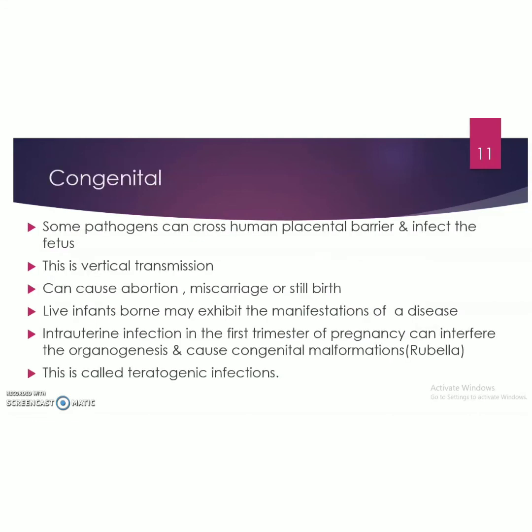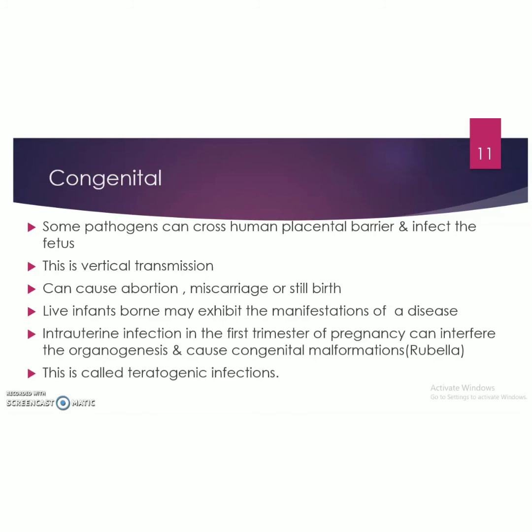Next is congenital. Some pathogens can cross the human placental barrier and infect the fetus in the uterus of the mother. This is vertical transmission. Even though the placenta acts as a protective barrier, there are some pathogens capable of crossing this barrier, so that they can infect the fetus, and this is known as vertical transmission. This can lead to serious conditions such as abortions, miscarriage or stillbirth. Live infants born may exhibit some manifestations of a disease.